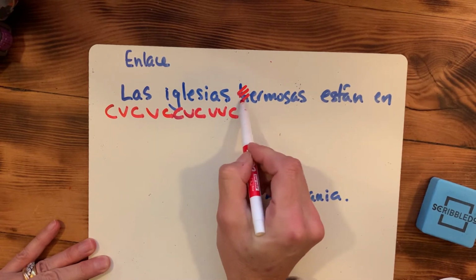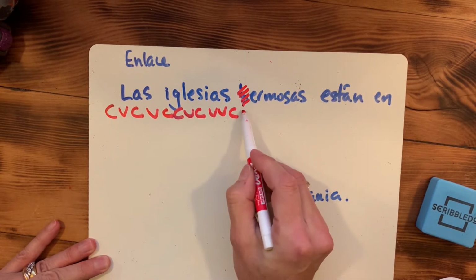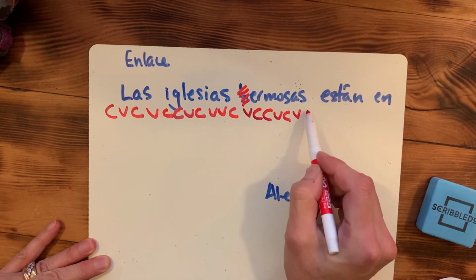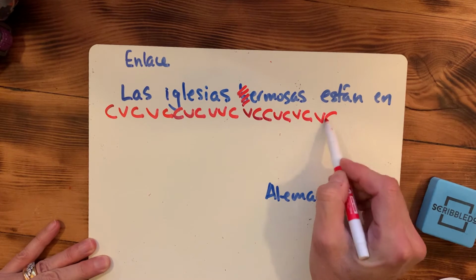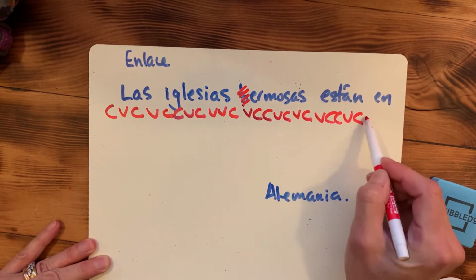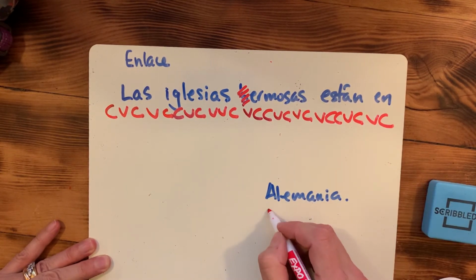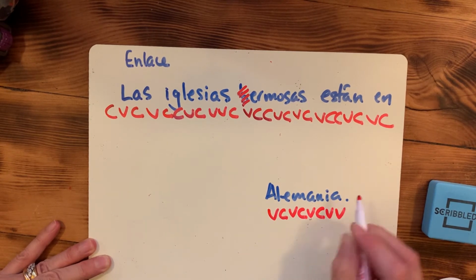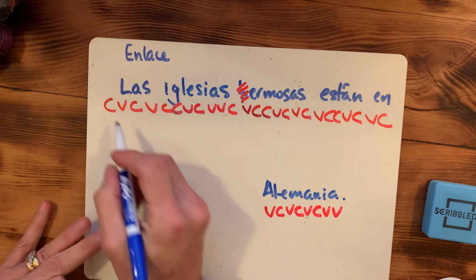Remember what we do with H's, we ignore them. Okay, now I'm going to start analyzing.